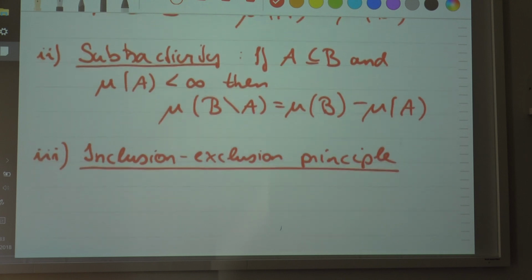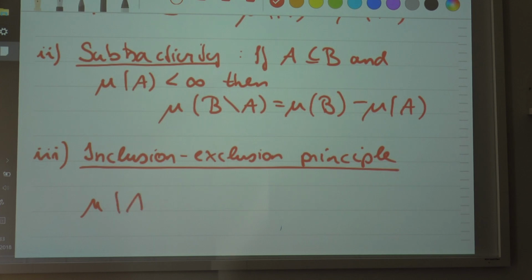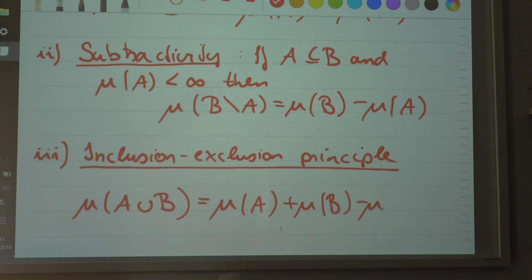This states that the measure of a union, and it does not have to be a disjoint union, so an arbitrary union of two sets, remember, these two sets do not automatically have to be disjoint, is equal to the measure of A plus the measure of B minus the measure of the intersection of A and B. This is what the inclusion-exclusion principle is about.